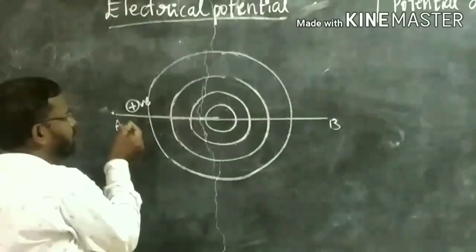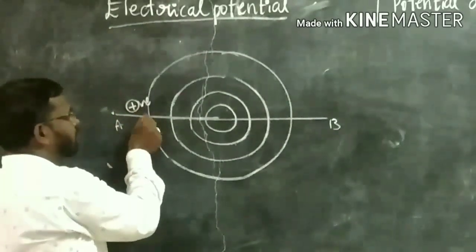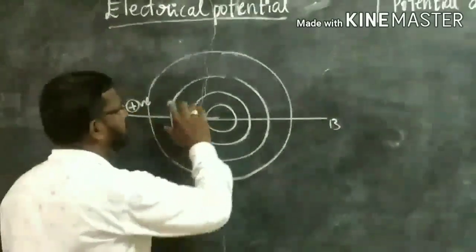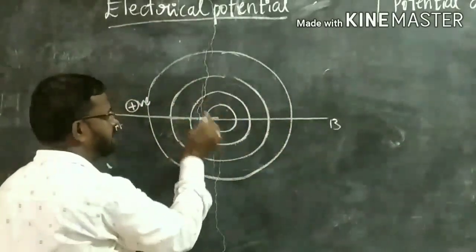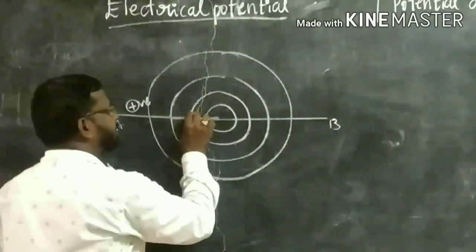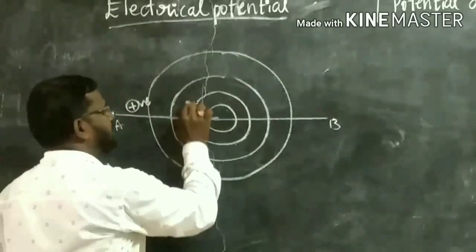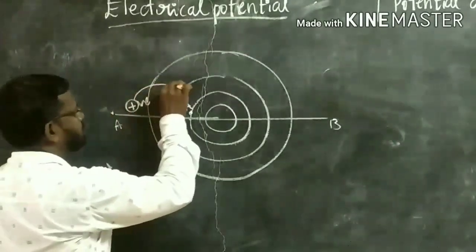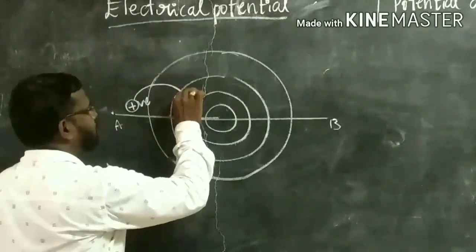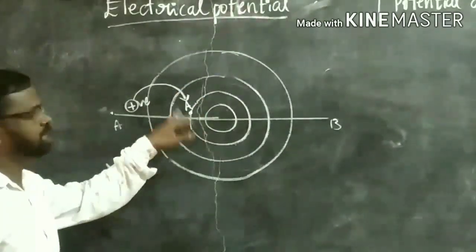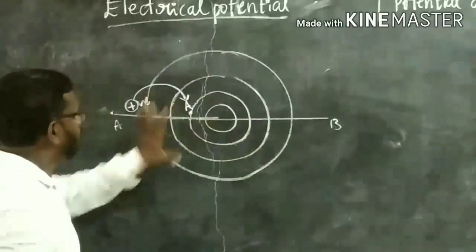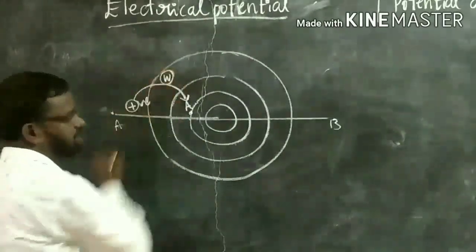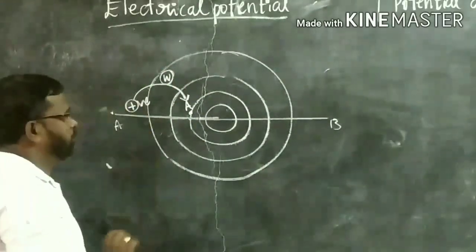That means if you bring one positive charge from infinity to any place inside the electric field, for example point A, work has to be done.